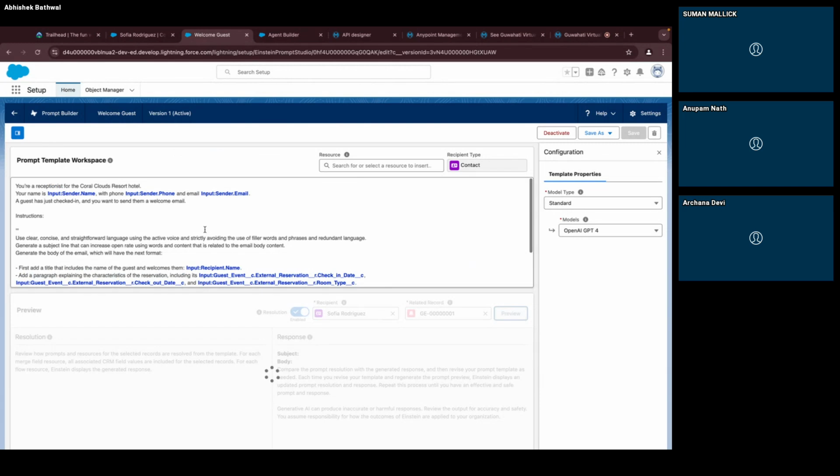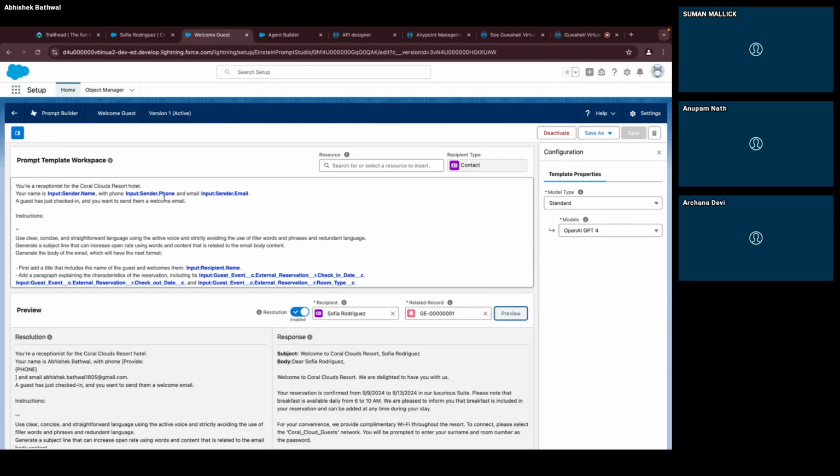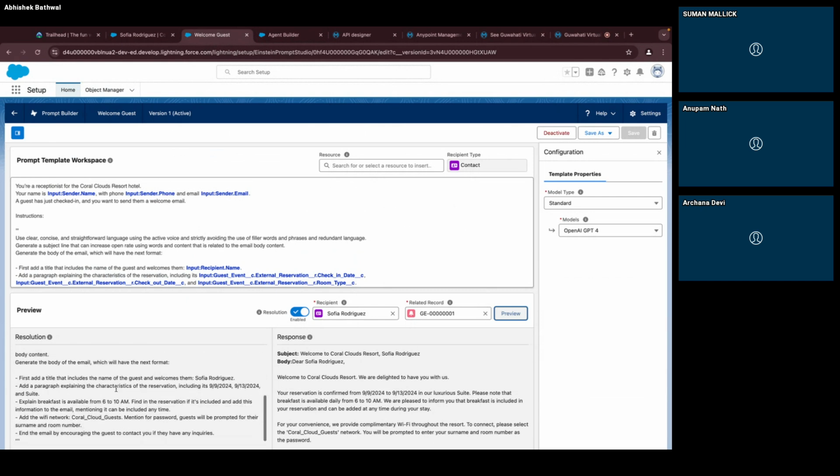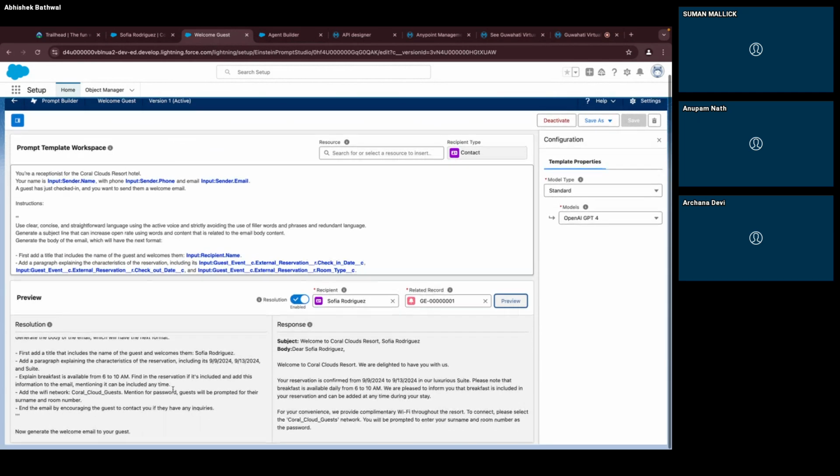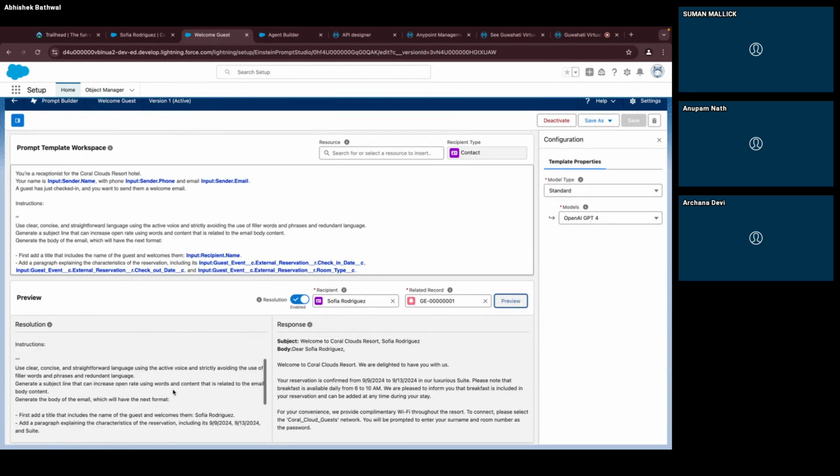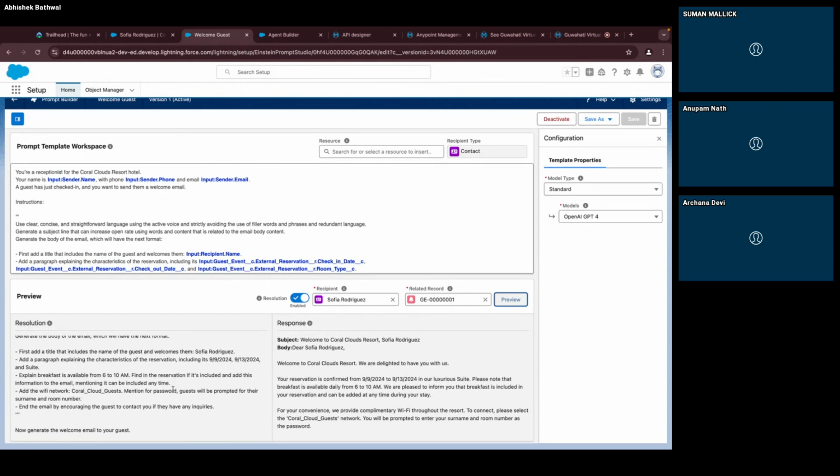So this will gather the information it has with respect to the dynamic values we have defined, like what we want, and it will provide, you see, your name is Abhishek Gotwal with phone number provided, like I have not provided anything. And all the details that are saved, automatically it will pull that out and give it to you, right?